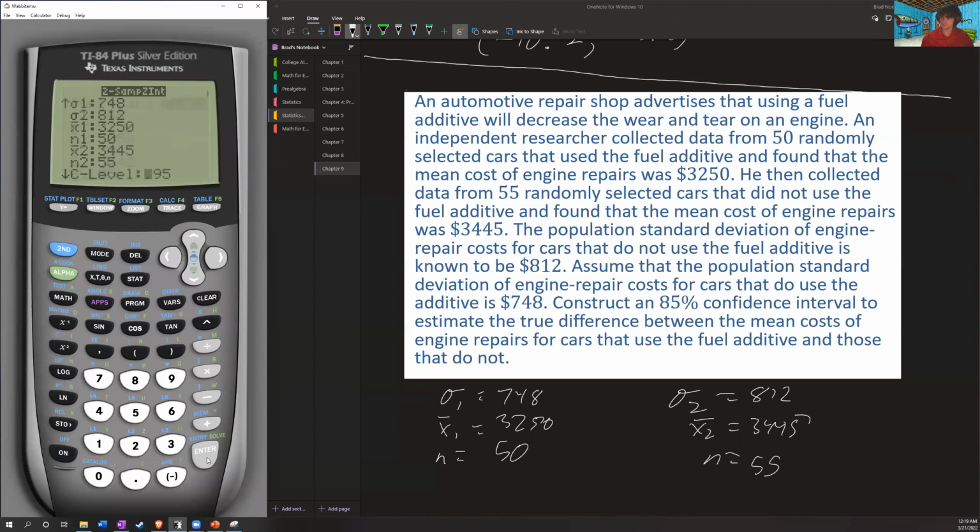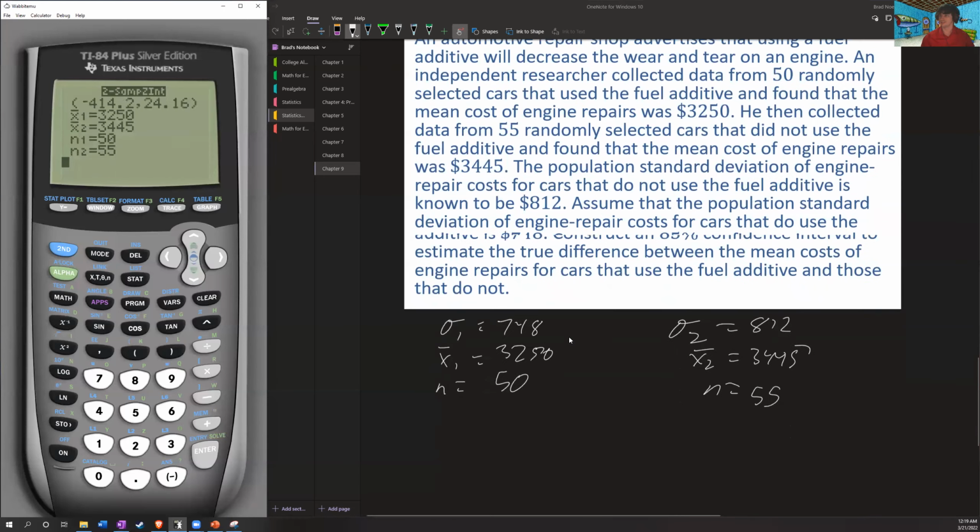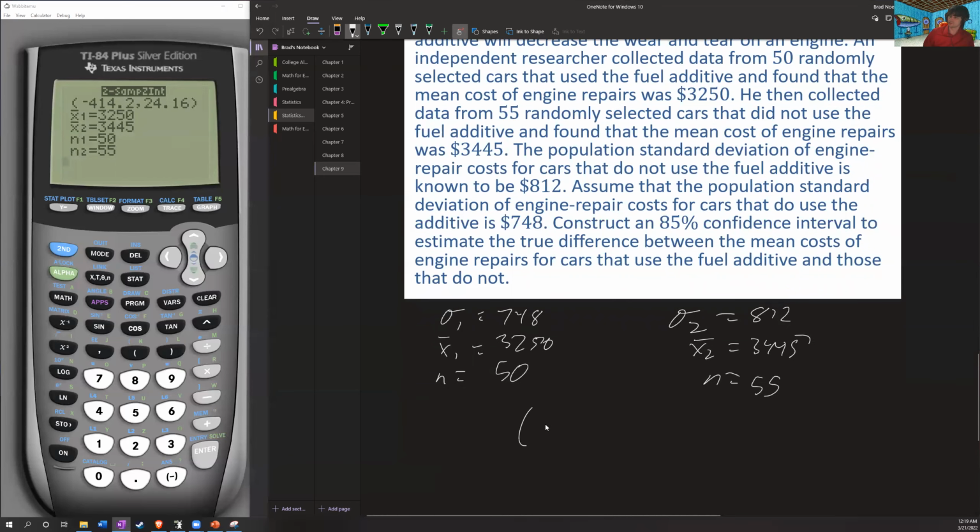Right. Confidence level 0.85. Now we're good to go. So again, everything seems to be correct here. So I find that my confidence interval is negative 414.2 to 24.16. So I can say with an 85% level of confidence that it is going to be between this area here.